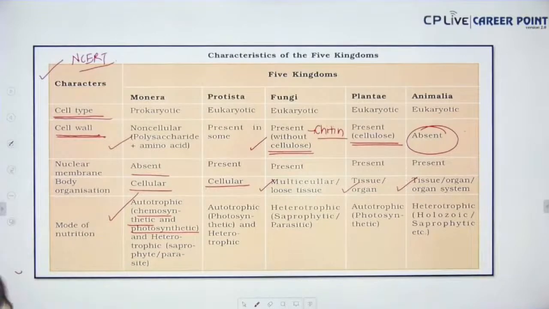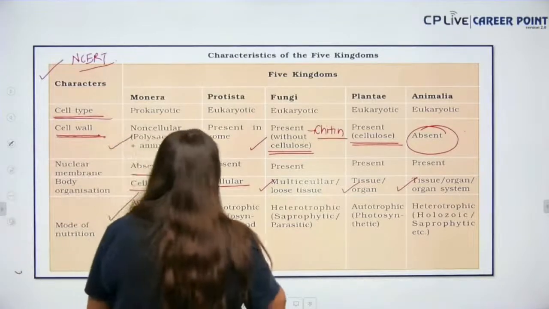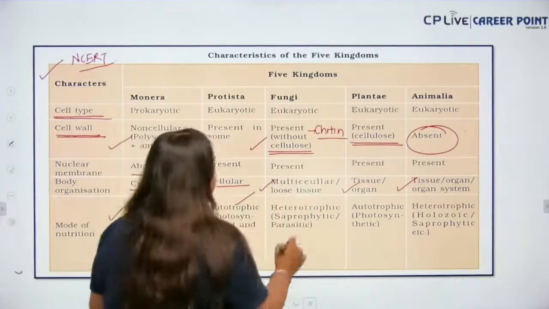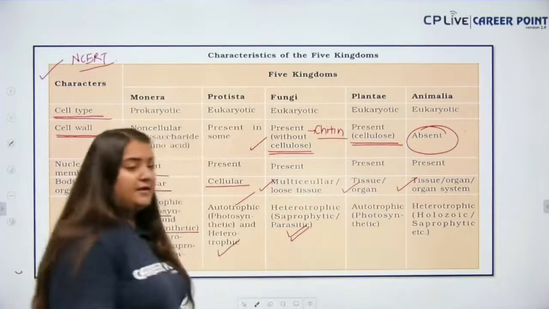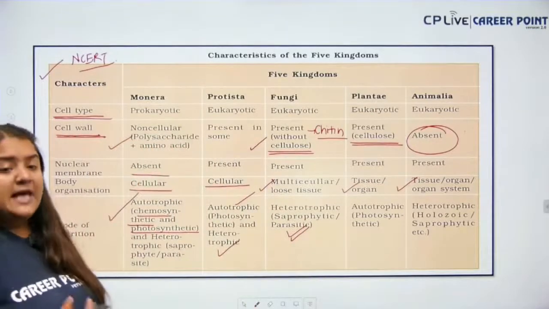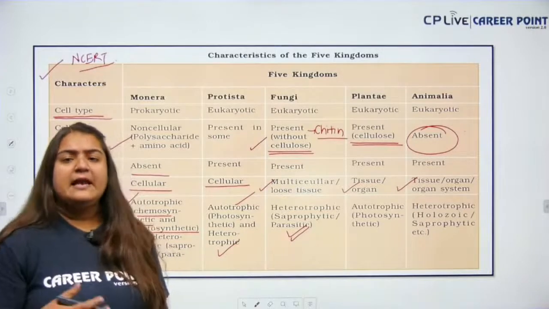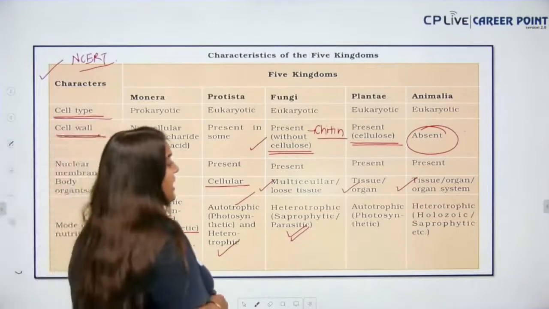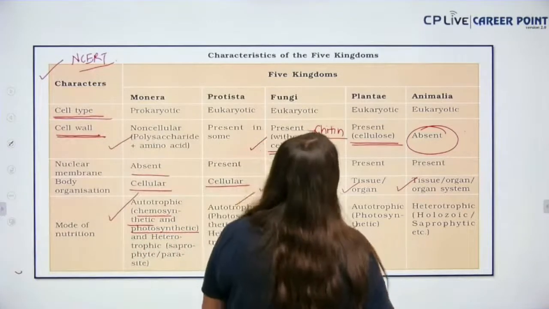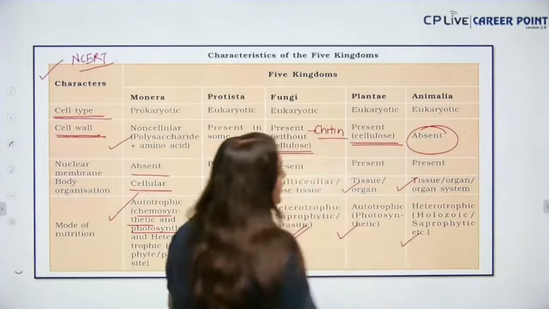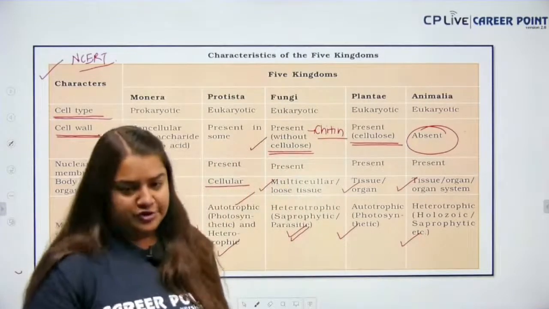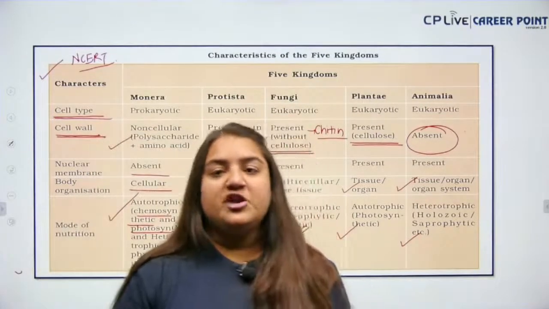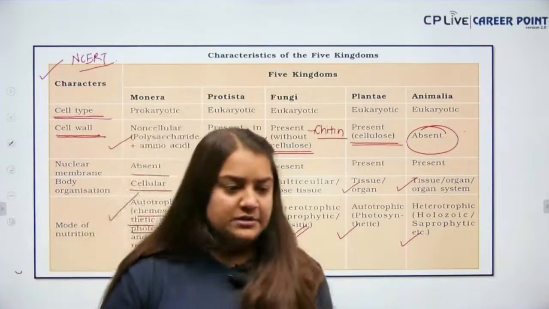Next, in Protista, autotrophic and heterotrophic both. Then we have fungi, which is of course heterotrophic, mostly saprotrophic and less parasitic. Next we have Plantae, 100% photosynthetic, and Animalia, holozoic or saprotrophic mode of nutrition. You have to learn this. This chart is very, very important.